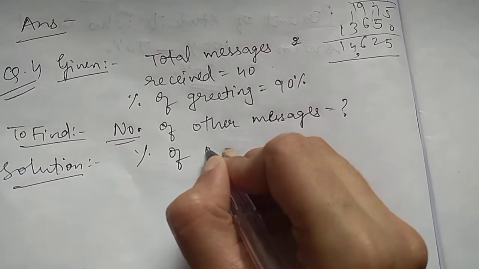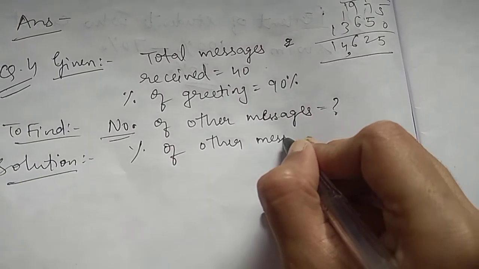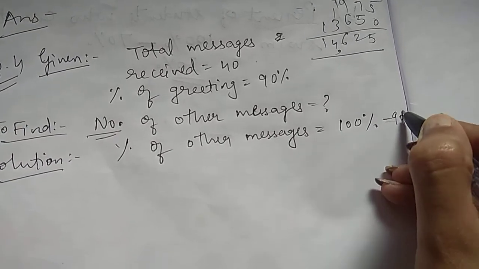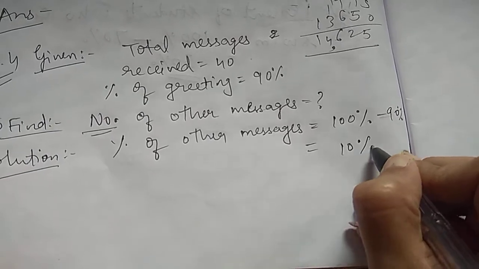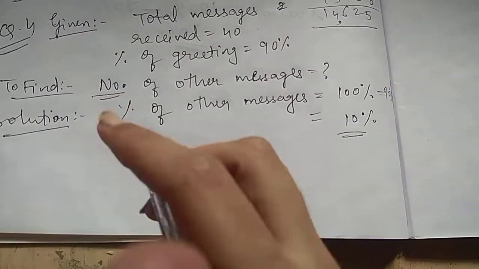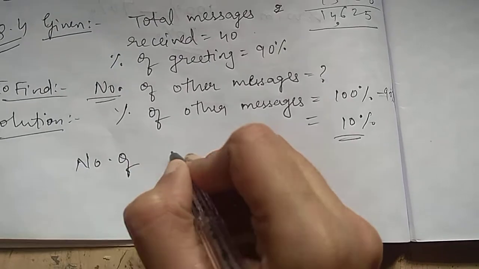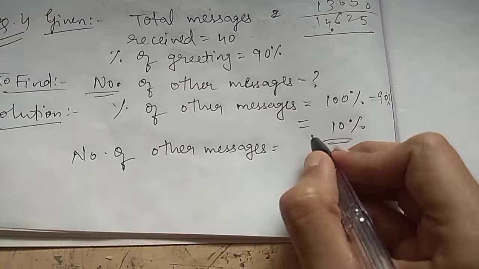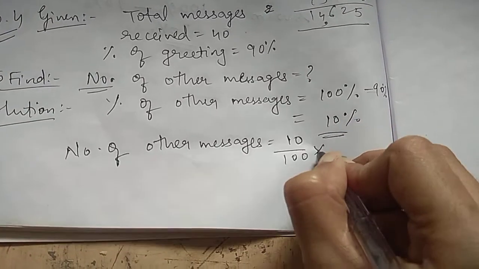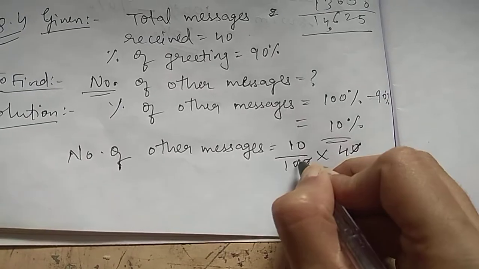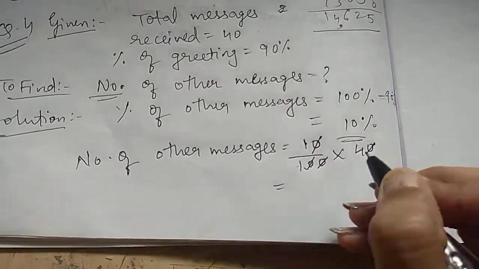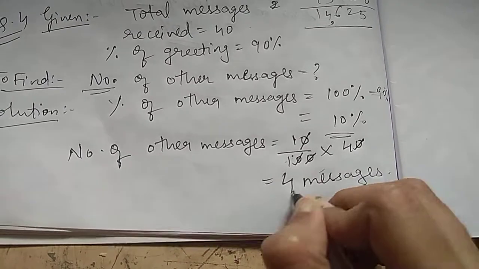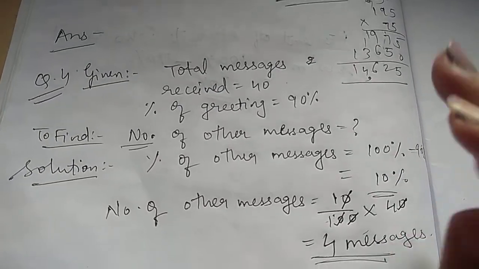Percentage of other messages we'll find first. So from 100%, 90% is greetings. So the other messages is 10%. Now from percent we'll find the number of other messages. To find number, we write percent upon 100 into total. Zeros cut, zeros cut. So 1 upon 1, 1. 1 into 4, 4 messages. So number of other messages is how much? 4. Okay, so this is sum number 4.